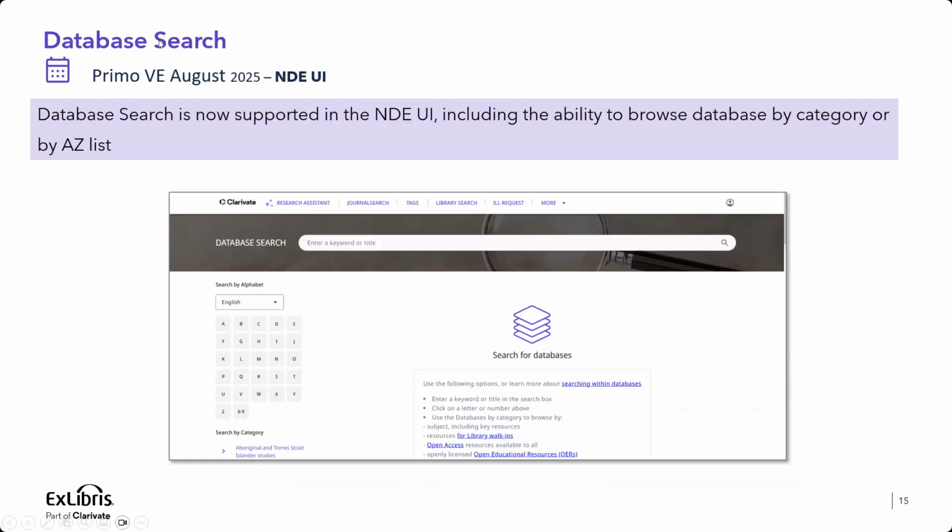Similar experience with the database search, same designs. As I mentioned, in the upcoming release you will also be able to choose to customize the image background, and browse by A to Z or by the categories, and this will be the display.